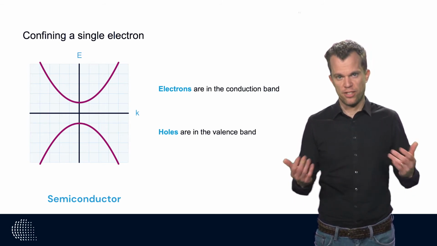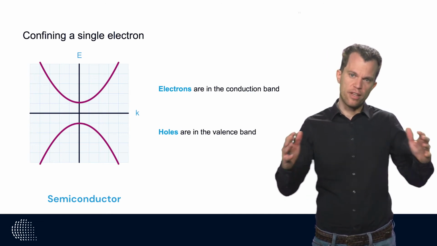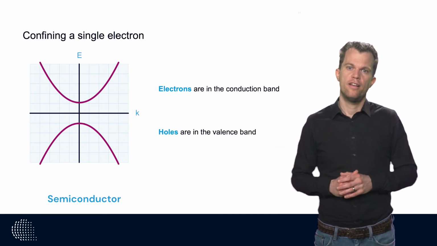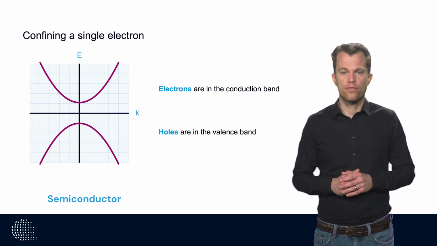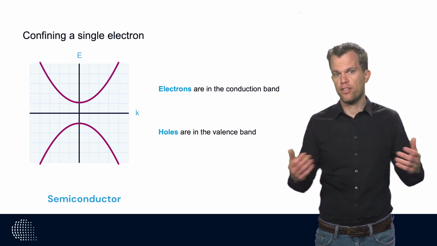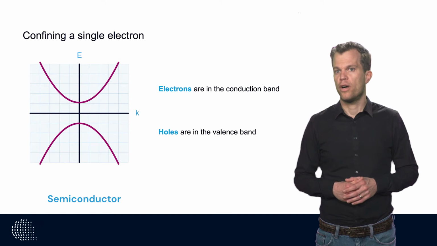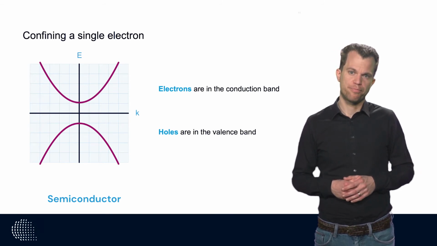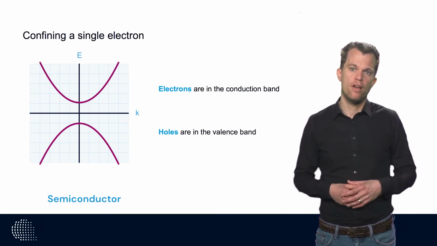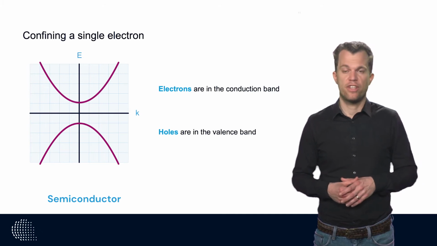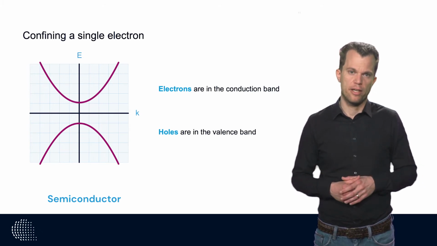The electrons in a semiconductor interact with the lattice in such a way that there are bands in energy where electrons can be placed, separated by gaps in energy where no electron states are available. In a semiconductor, all energy states are filled such that the Fermi energy is inside the band gap.